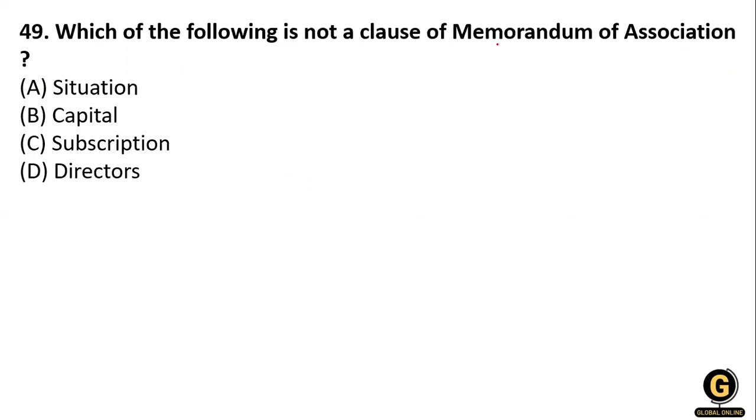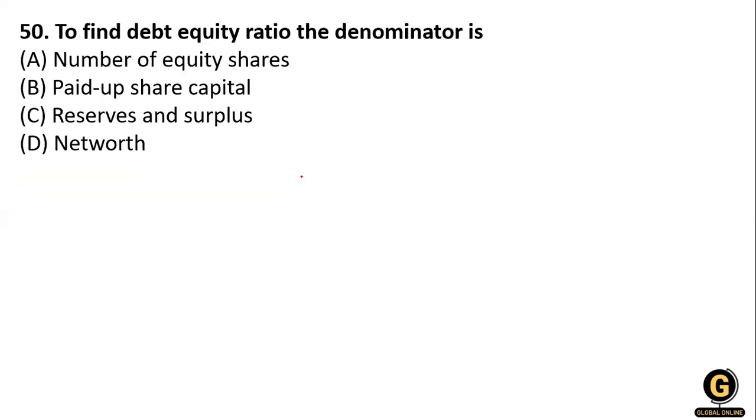Which of the following is not a clause of the Memorandum of Association? Situation, capital, subscription, or direction? So what will be the right answer? Option number, that is direction. Sorry, director. The clauses of the Memorandum of Association are related to situation, capital, and subscription, but it is not related to director, because the director clause is given in the AOA, that is the Articles of Association. It's not in the Memorandum of Association.